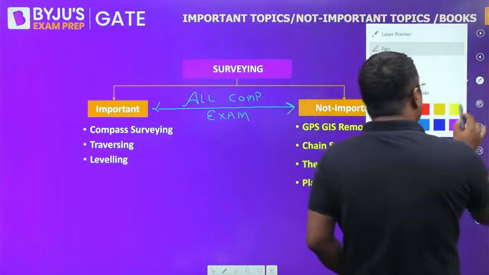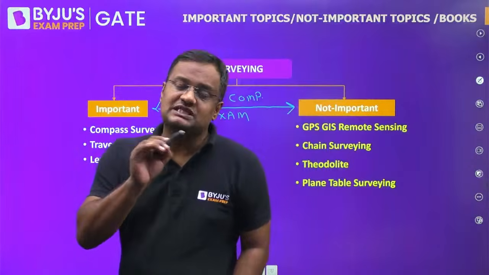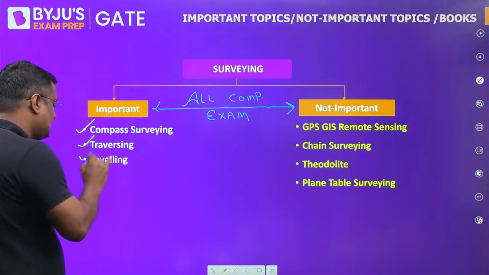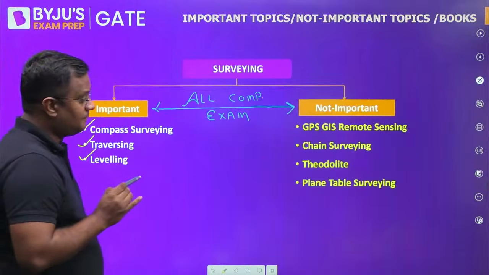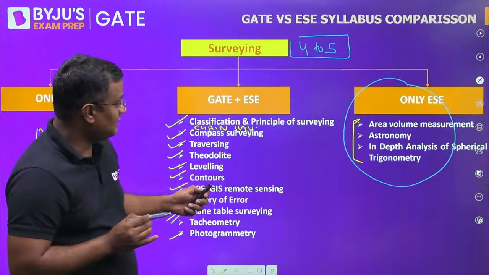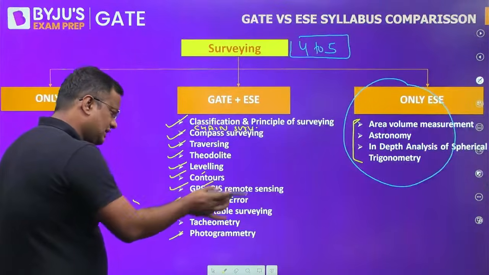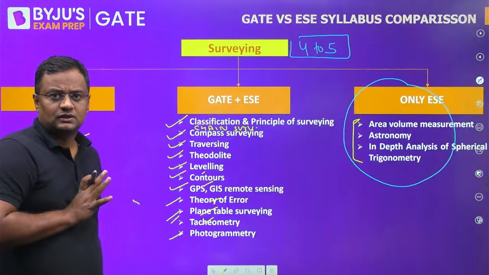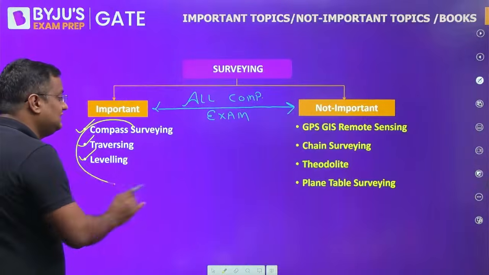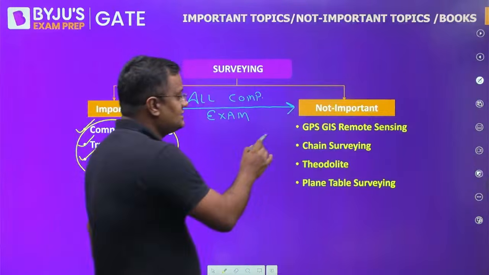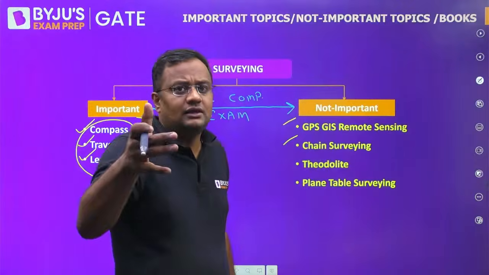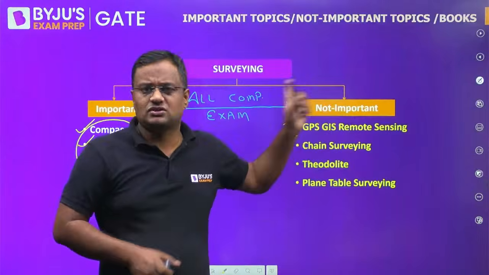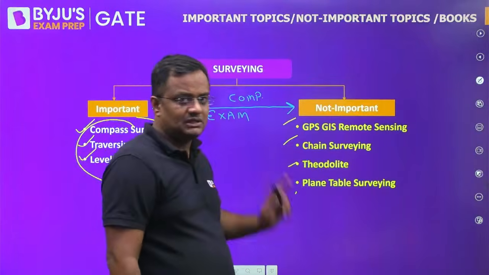Guys, in surveying, a very good fact is that 90% of questions of surveying come from compass, traverse and leveling. From all other topics, like contour, GPS, theory, plane table, tachometry, photogrammetry, only 10% questions are asked. 90% questions are asked from these three topics. And not important are GPS and chain surveying. Still, in engineering services, subjective or objective, they can be asked, but for other exams it is not that important. Theodolite and plane table surveying.